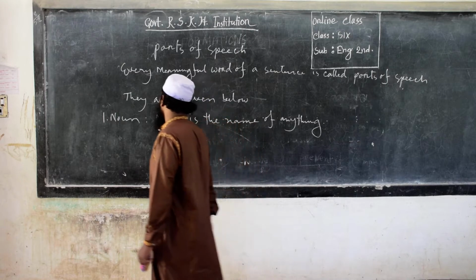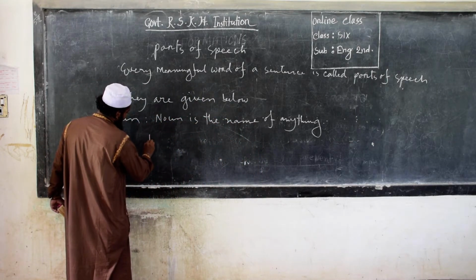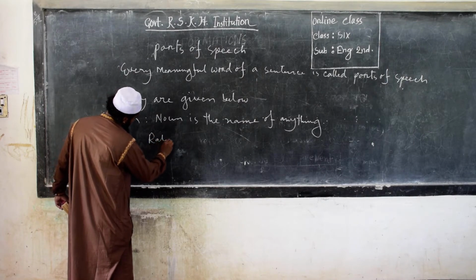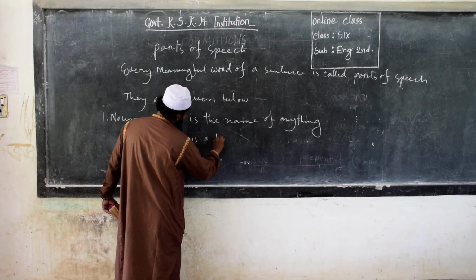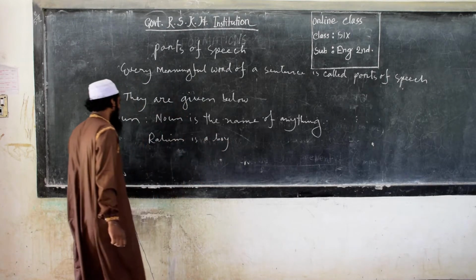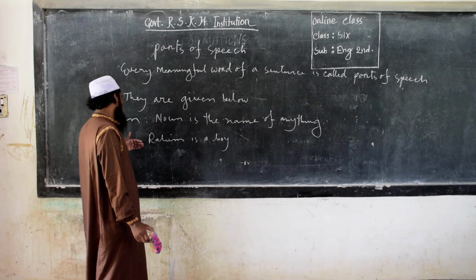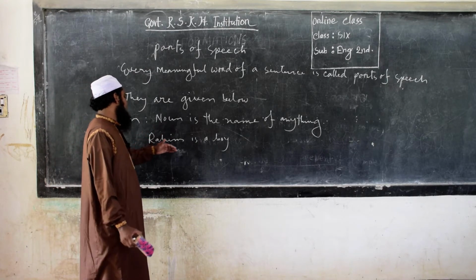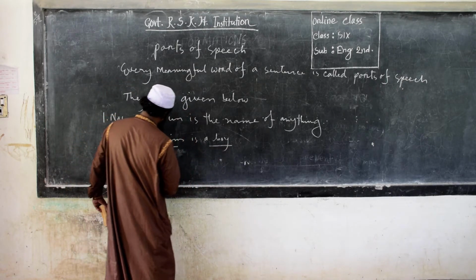For example, Rohim is a boy. There are 2 nouns in this sentence, Rohim and boy.